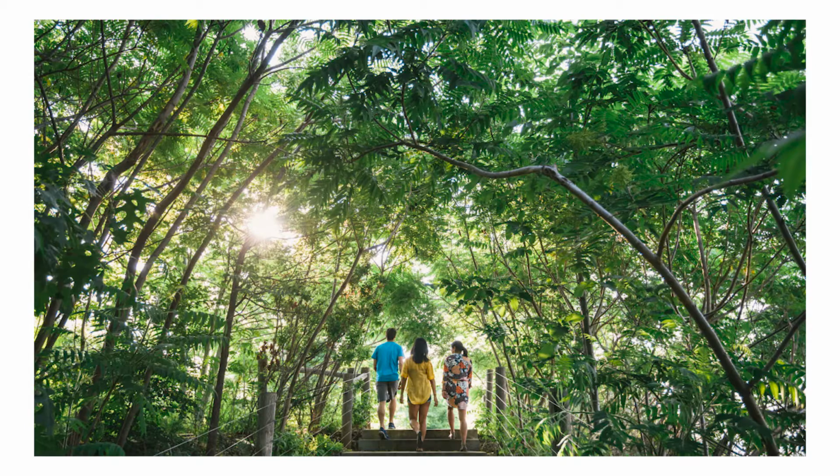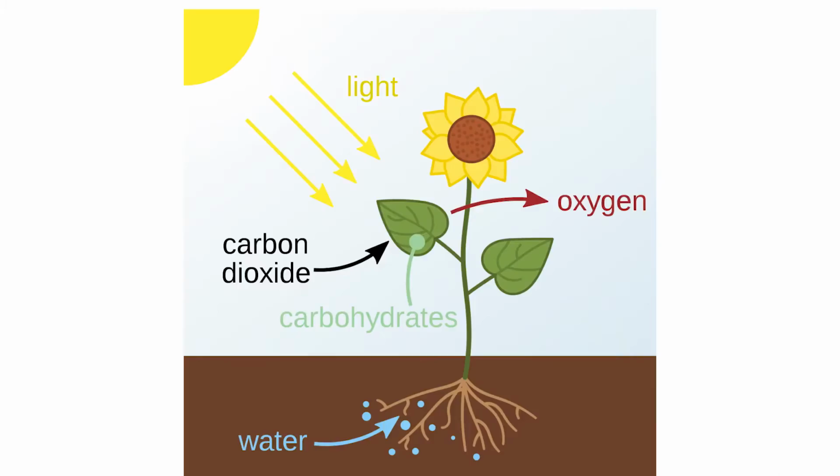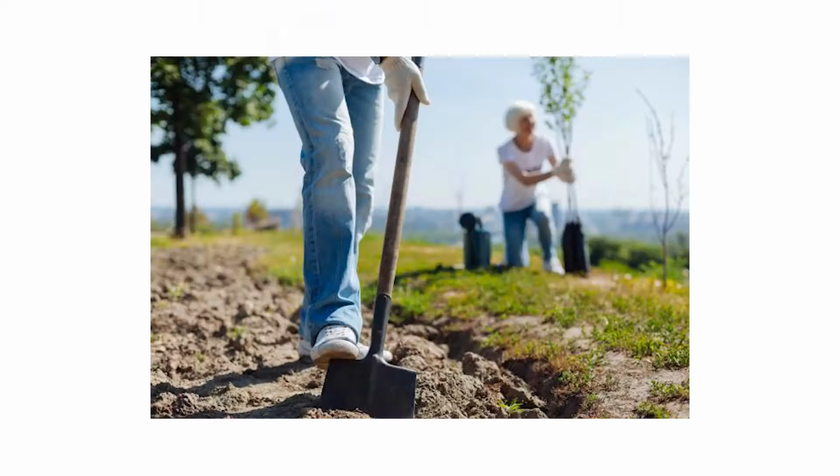Now let us discuss how we can keep air clean. Plants and trees help us in keeping air clean. They use carbon dioxide to make their food and emit oxygen. This process is called photosynthesis. So do try and grow more trees.